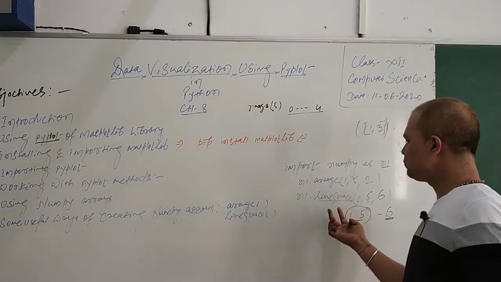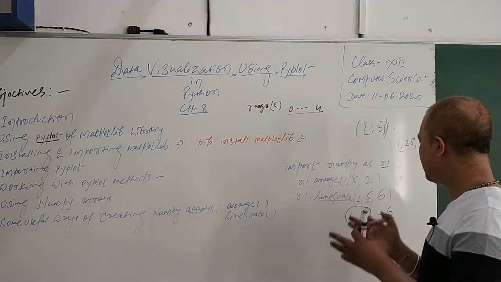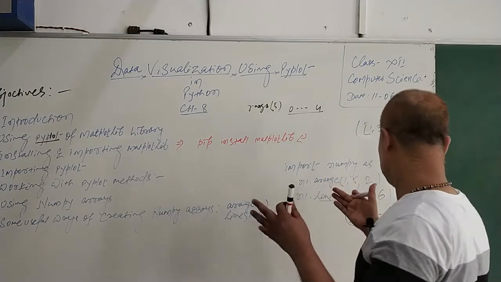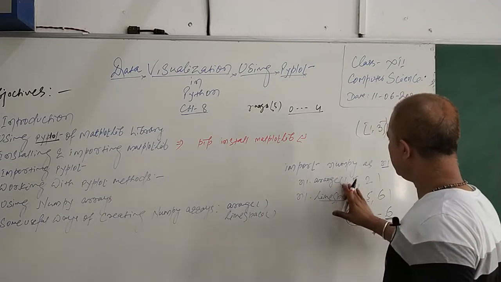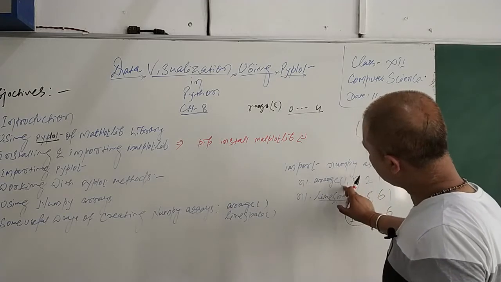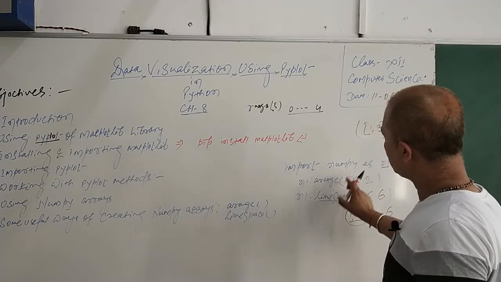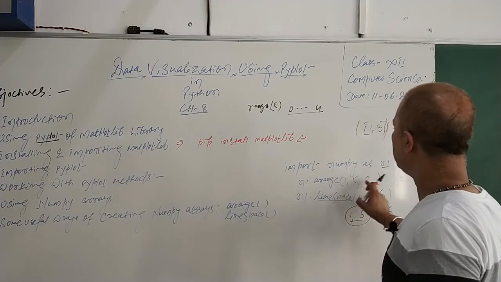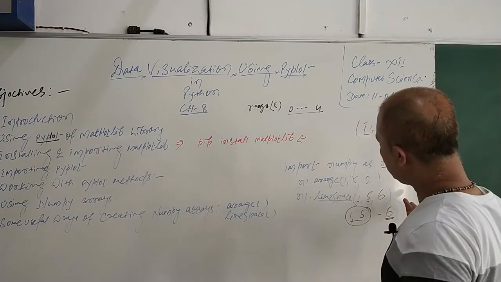This function is used whenever you want the gap or difference between every element to be the same. Here it will simply generate that many elements with this interval. It means it will generate the array of elements between 1 and 5 at the same interval. How many elements will there be? Automatically that will be determined.